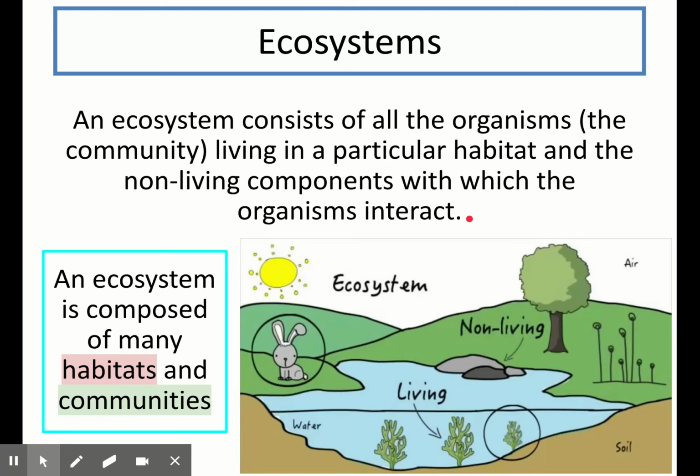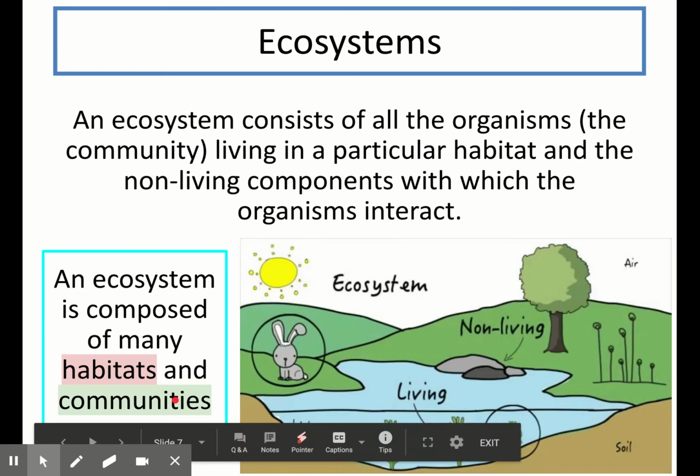Our first term is ecosystem. Ecosystem is a word you've probably heard of before, but you must know that the definition of an ecosystem is that it consists of all the organisms, or the community, living in a particular habitat and the non-living components with which the organism interacts. So if you're looking out for this definition and a list of others from this topic, look out for living and non-living parts or components, although you should know the whole thing off by heart by that point. You must also know that an ecosystem is composed of many habitats and communities.